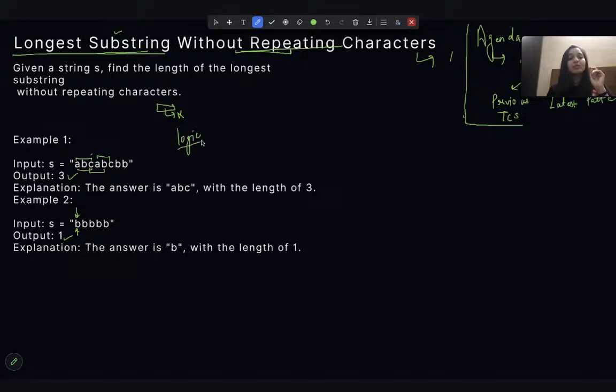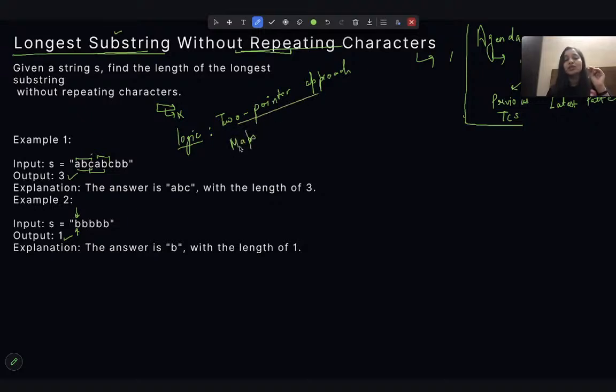Logic building part. So remember, if it's a substring or a subarray question, the two-pointer approach works the best. In most cases it can be solved using the two-pointer approach and using maps.